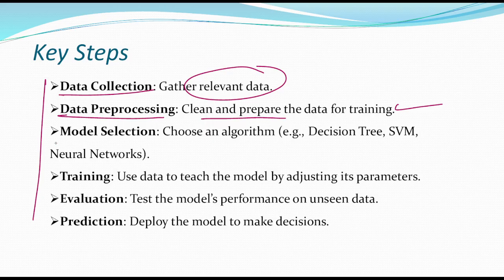Next, we do the model selection. So we choose an algorithm. For example, decision tree, SVM, or neural network. So there are certain types of model. Through that we go with the prediction part, and next is the training. So we use data to teach the model by adjusting its parameters.